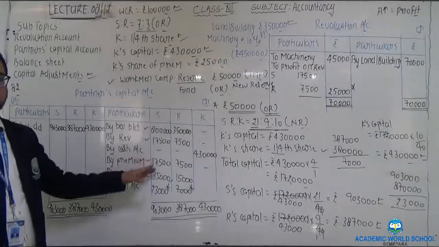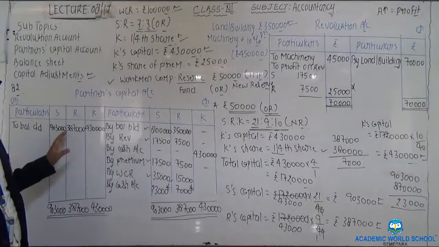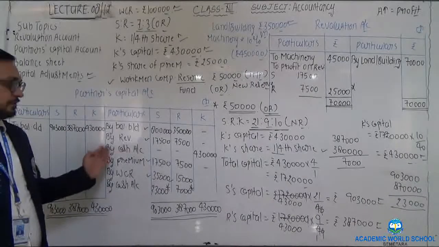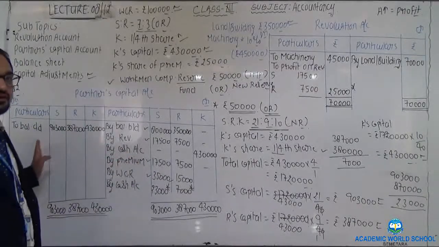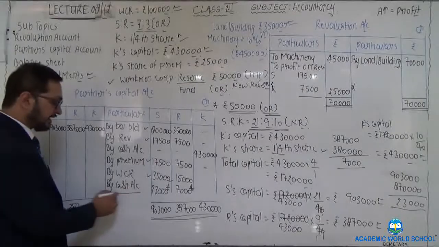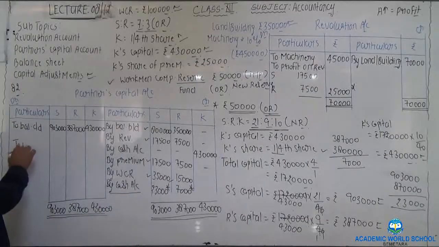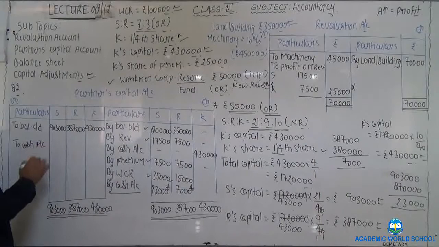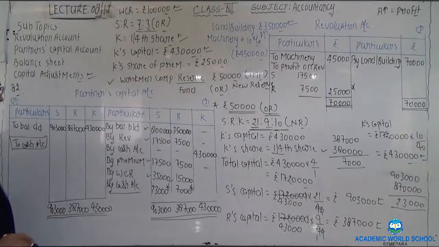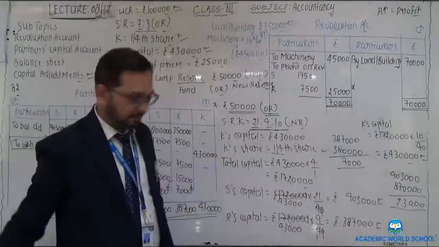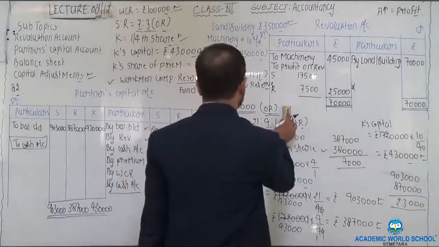Make the total of the credit side, deduct the total of the debit side. The balancing figure is to be placed either on the credit side or on the debit side by writing by cash or by writing to cash. Now the next step would be preparation of the balance sheet.